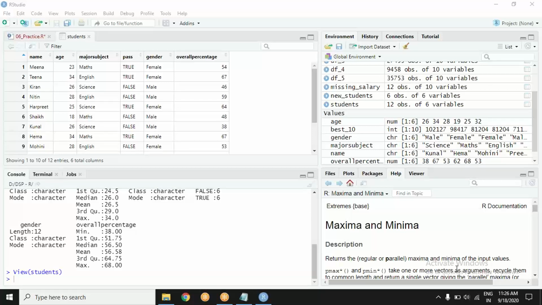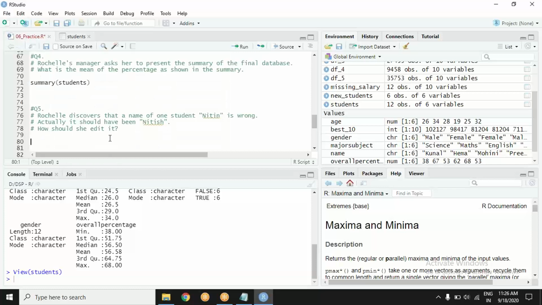Yes, Harika, that's what. That is the way it should have been. I am not manually looking where. I just know my student is standing in front of me. He is telling me that my name is printed Nitin. It should have been Nitish. Okay, Nitin, fantastic.